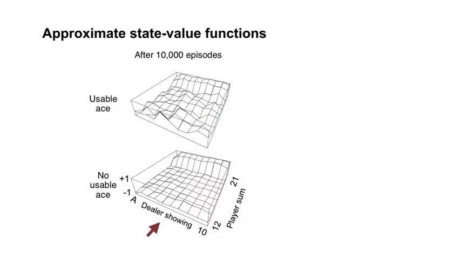Looking at the values going across the plot, it looks like the card the dealer is showing doesn't impact the value function very much. If we look at the agent's sum, however, the value function is much higher in states where the agent has a 20 or 21. Why are these values so much higher than when the agent has a sum of 19? The answer has to do with the policy the agent is following. The policy always hits on sums of 19 or lower, so the agent is likely to bust when the sum is 19. On the other hand, when the sum is 20 or 21, then the agent will stick and is likely to win.